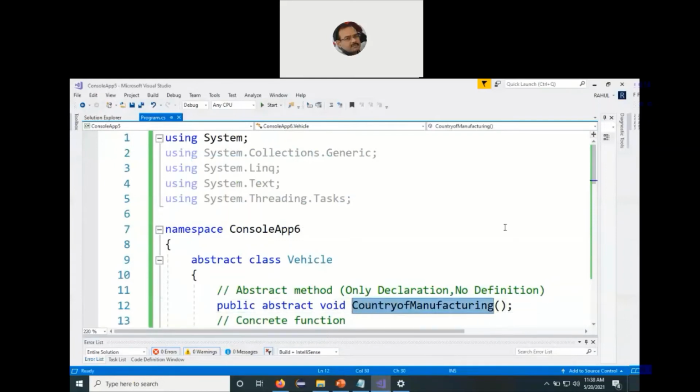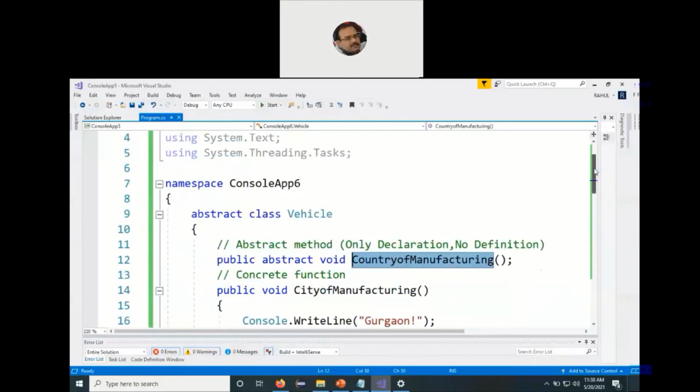So here this function is abstract in nature, and we don't need to write the curly braces, because if you write something like this, that means a blank body definition exists. The moment you write the opening and closing curly braces, that means a blank body definition exists and it is no longer an abstract function. So if the function has to be abstract in nature, the curly braces should not be there, and immediately after the parenthesis we should have a semicolon. That means the function declaration gets over.